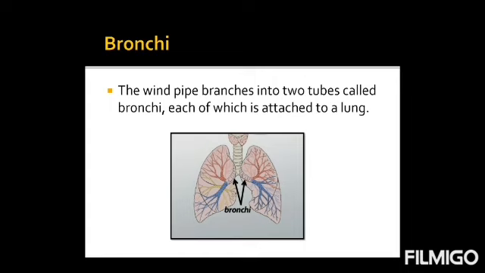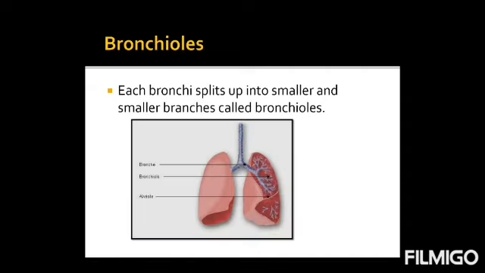One is on the left side, the other is on the right side. One bronchus is attached to one lung and the other bronchus is attached to the other lung.